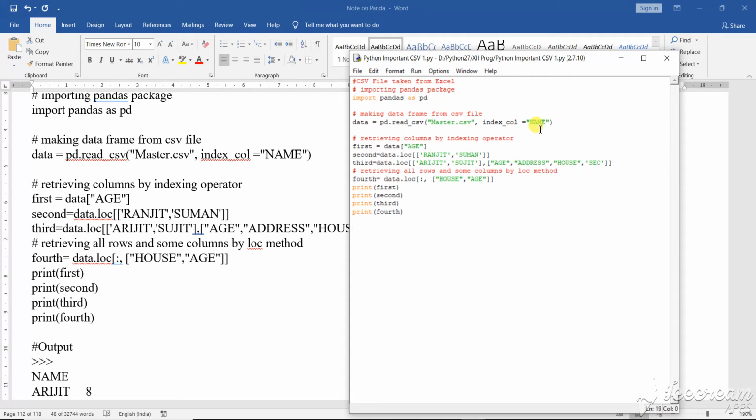Those things should be the same as they are, like AGE in capital letter, and the names in capital letter, so those should be there in the file. CSV means comma separated values, okay, that is what a CSV file is. So this is what your CSV file is.